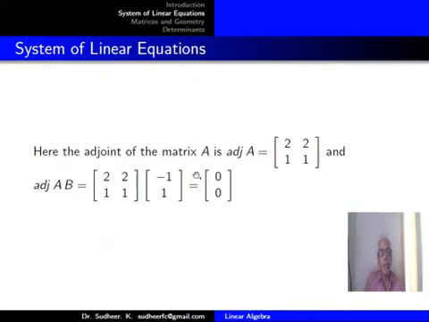And one more calculation we will make. What is the adjoint of the matrix A? Adjoint you can calculate, that you know already. Adjoint of this matrix will be [2, 2; 1, 1]. And adjoint A multiplied by the matrix B: adjoint A times B will be [2, 2; 1, 1] into [-1; 1], and that will become 0.